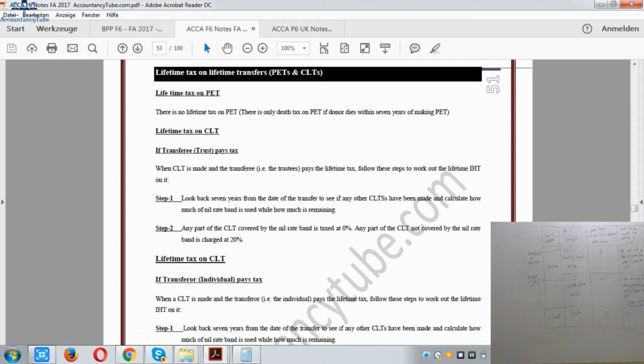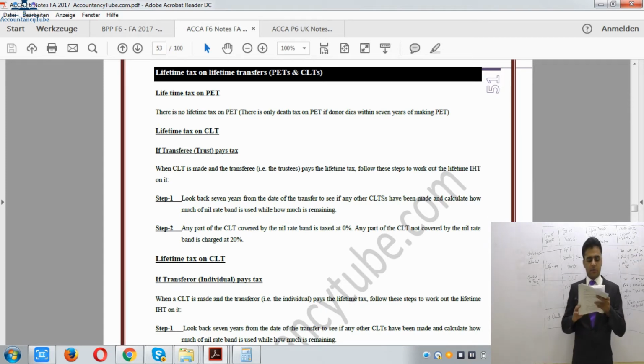Right, after that, advantages of making lifetime transfers. So what are the advantages of making lifetime transfers? This is a very, very important list for both F6 and P6. Very, very important. So it is just a theoretical base. These are mostly the most obvious ones. So let's read them so that you will understand them as well.